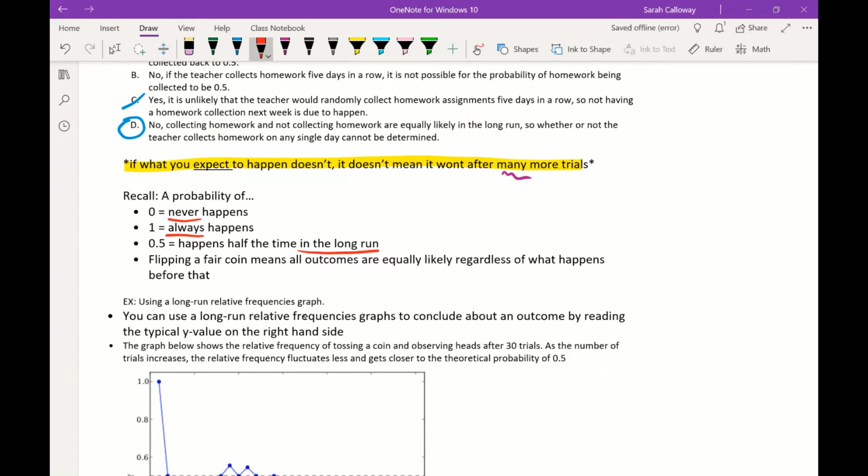And then just a reminder that when they talk about a fair coin, it means that all outcomes are equally likely regardless of what happens before that. So meaning that if I flip 20 heads, I still have a 50% chance of flipping tails on the next turn. That the previous flips have no influence on what happens next.